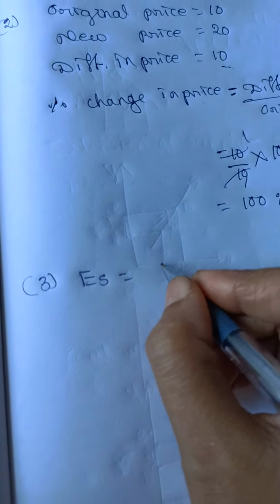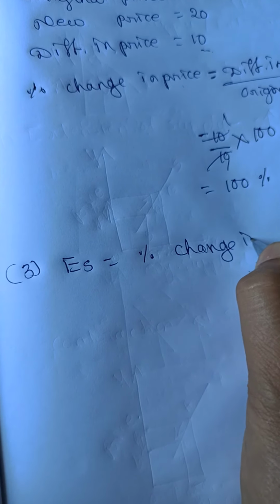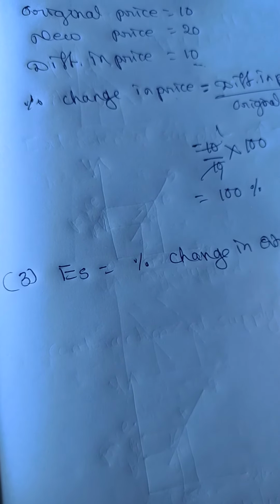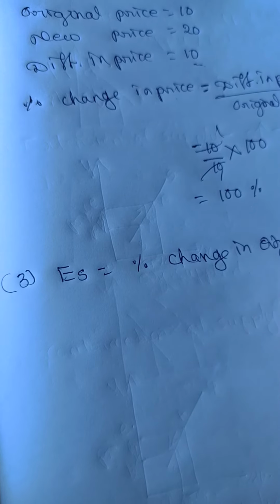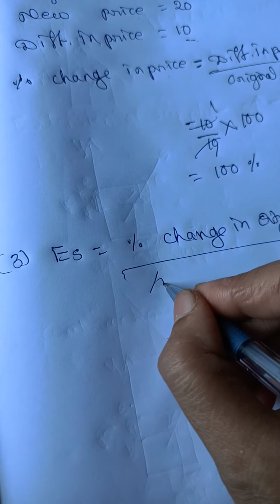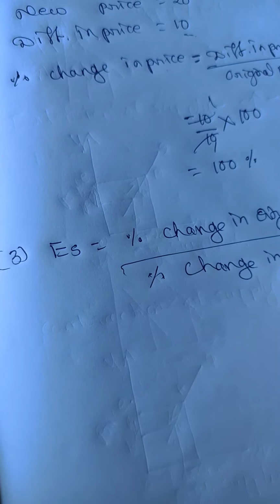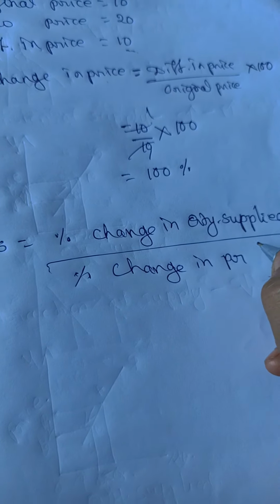Now the third step: find the elasticity of supply. What is the formula? Percentage change in quantity supplied divided by percentage change in price.